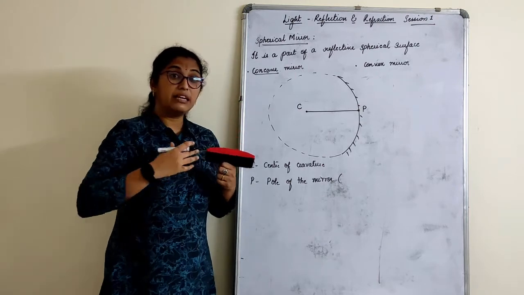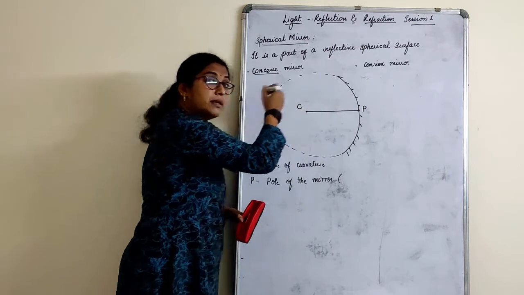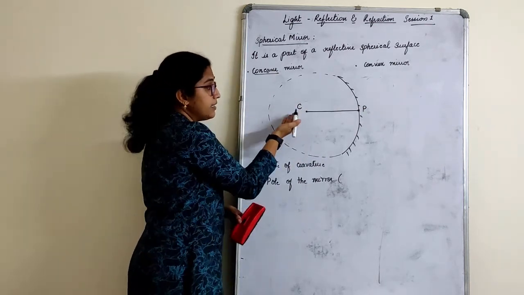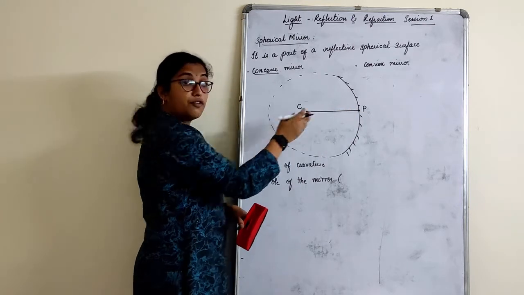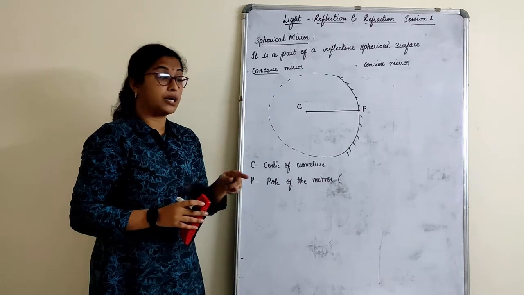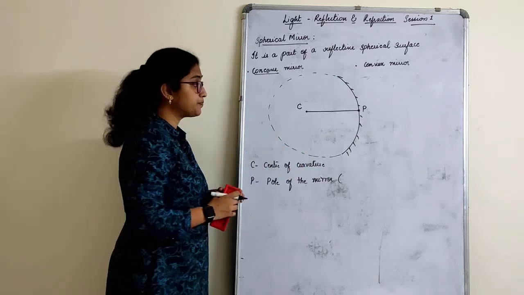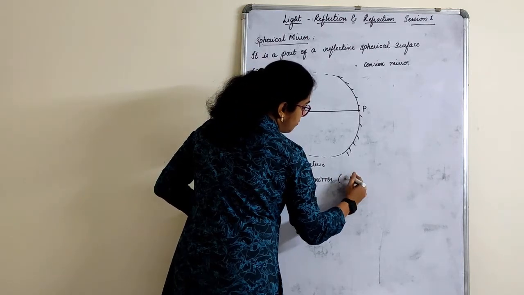Similarly here, any measurements what we take in the lens are always taken from the pole to the other side of it, whichever side it is. Now here it will be this side. So always the measurements are considered from the pole, not from the curvature. That's very important. That is something about sign conventions. You will learn that again here. That one point. So all the measurements from, I'll just write from the pole.